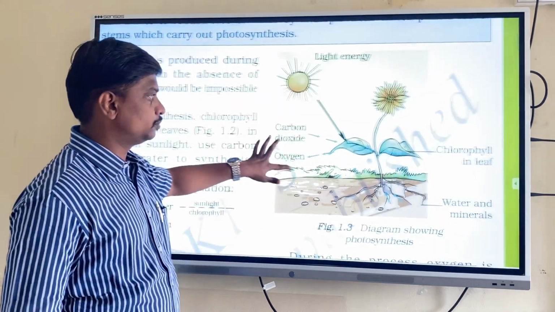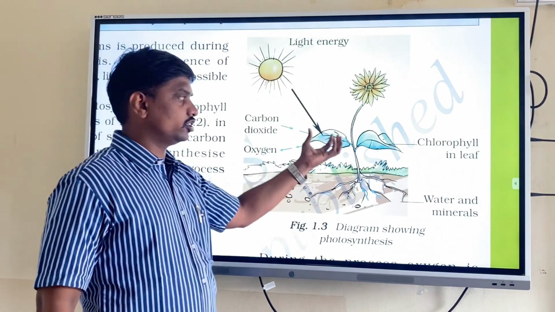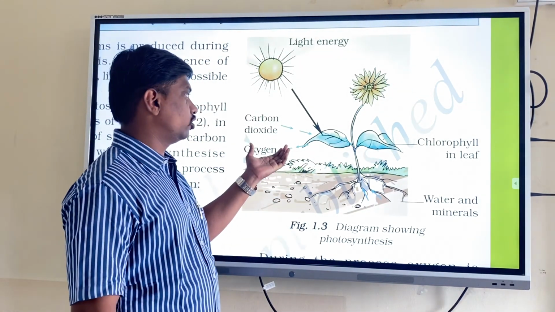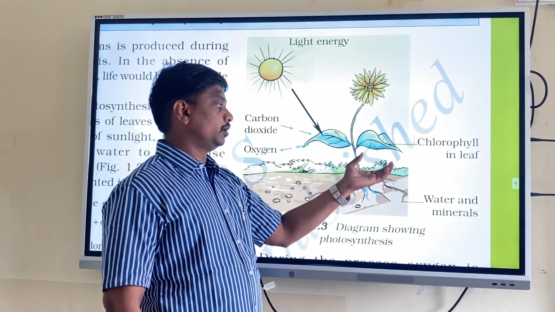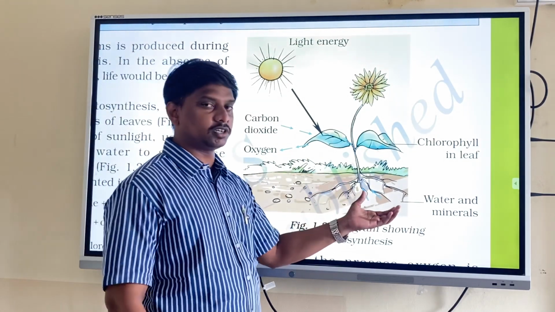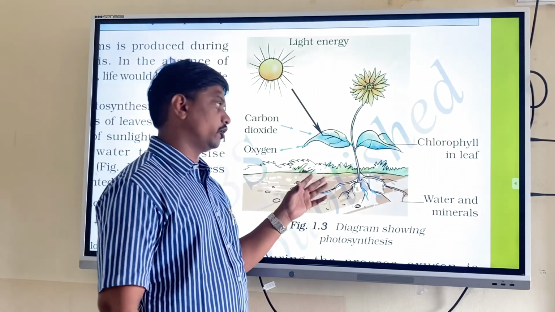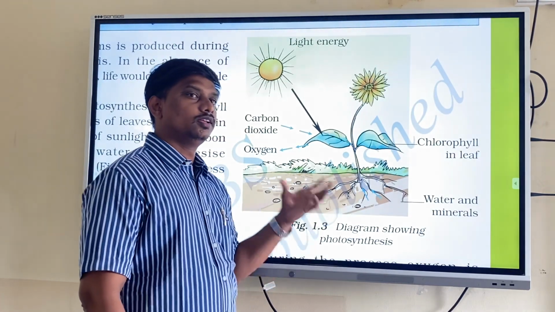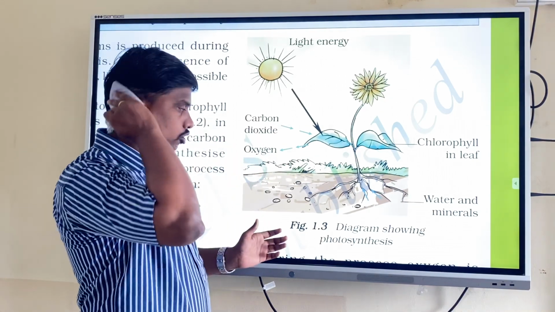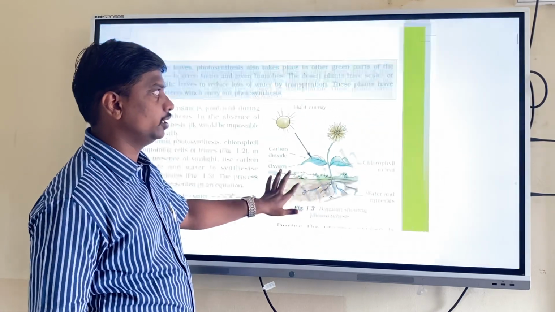See here, you can see in this picture. The leaves will absorb the sunlight with the help of chlorophyll. The carbon dioxide is broken down into carbon, and this carbon and the hydrogen present in the water combine and prepare carbohydrates. Carbohydrates are one type of nutrient. They will intake carbon dioxide and give out oxygen. This is how the photosynthesis process takes place in the plants.